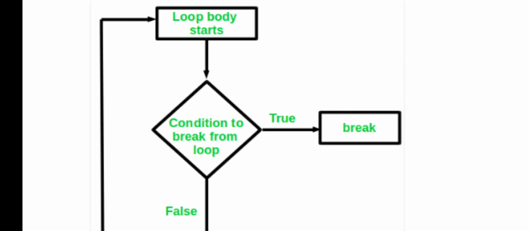The remaining body of the loop is not executed. That is the difference between continue and break. Continue means only one particular statement will be skipped, whereas with break, if the condition is true, whatever statements are there after that condition will not be executed. So that is the break statement.